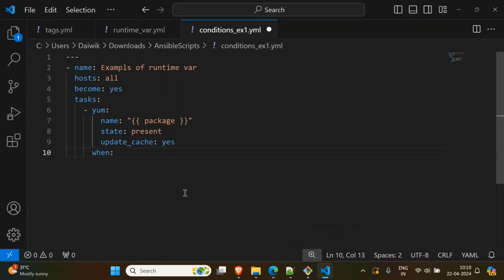When we have an array called ansible_facts, in that you have to mention what family, ansible_facts os_family, equal to what family it is?